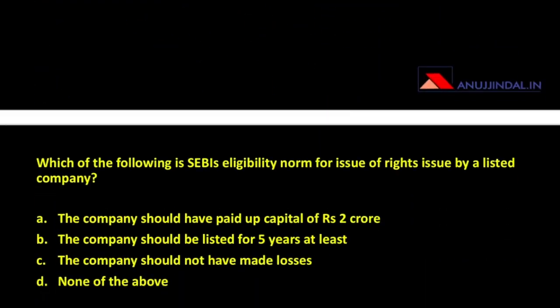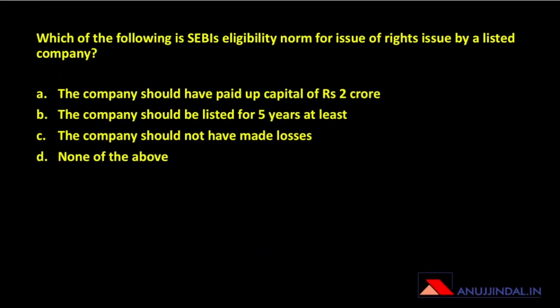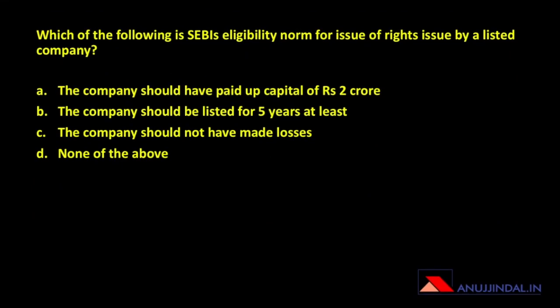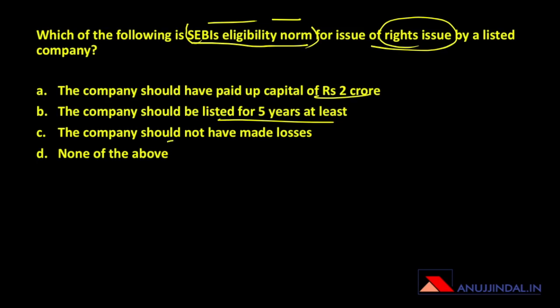The next question is, which of the following is SEBI's eligibility norm for issue of rights issue by a listed company? The question, again I repeat, SEBI's eligibility norm for rights issue by a listed company. So if there is any company which is listed with SEBI, which is already trading on the stock exchange, and it wants to come out with a rights issue, what does SEBI have to say about that? The company should have paid up capital of at least rupees 2 crore. The company should be listed for 5 years at least. The company should not have made losses, or none of the above.